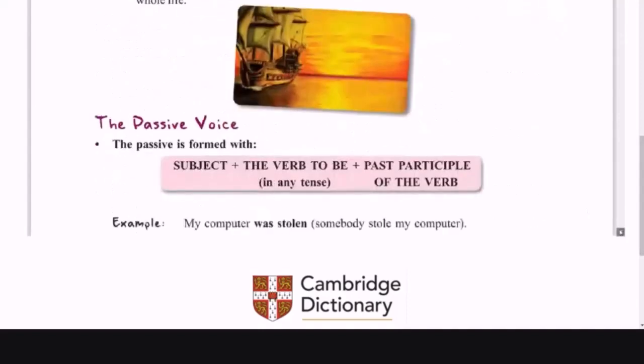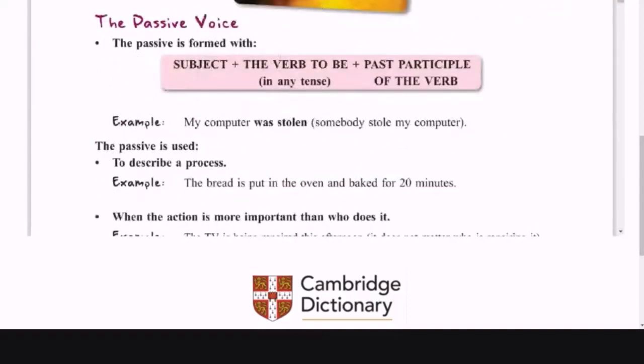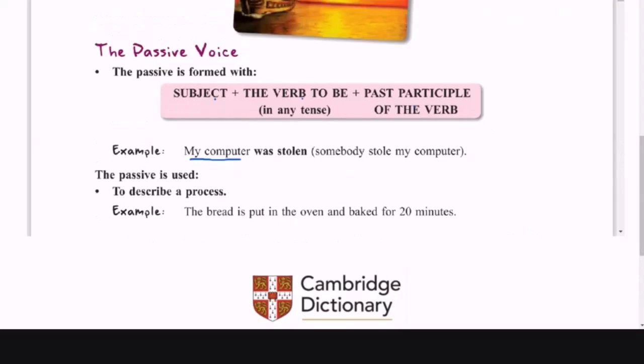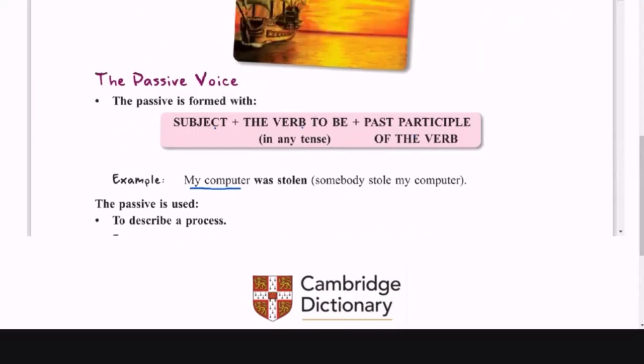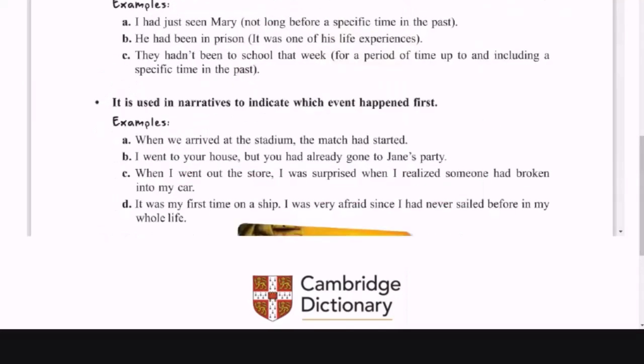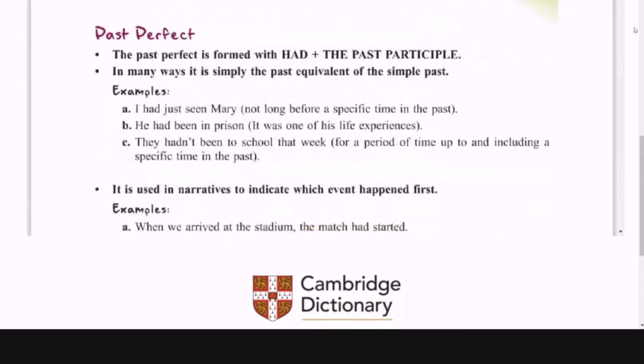That's correct, right? So here normally we have the subject, the verb, and then the past participle. That's fine. But now this is the subject, and it doesn't mention who, right? It doesn't mention who because that's not important and it's not necessary. Okay, so yes, you have a good idea of the passive voice.